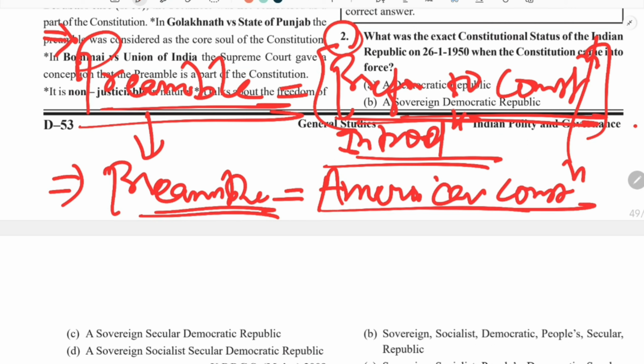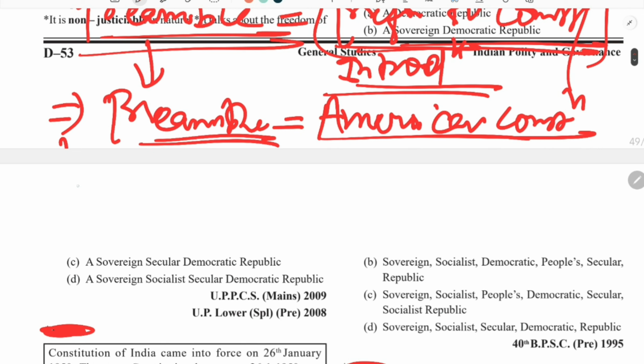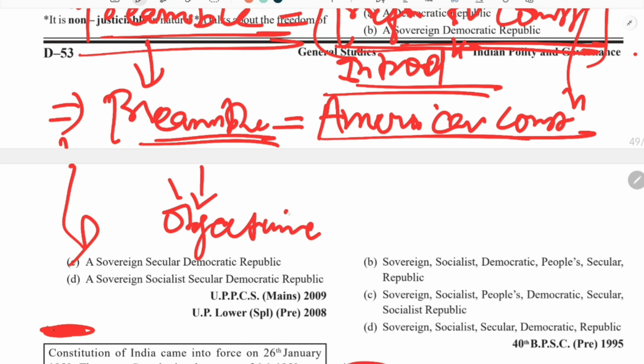It was the first country which adopted a preamble in its constitution, and the philosophy behind the preamble in our Indian constitution was based on the objective resolution.